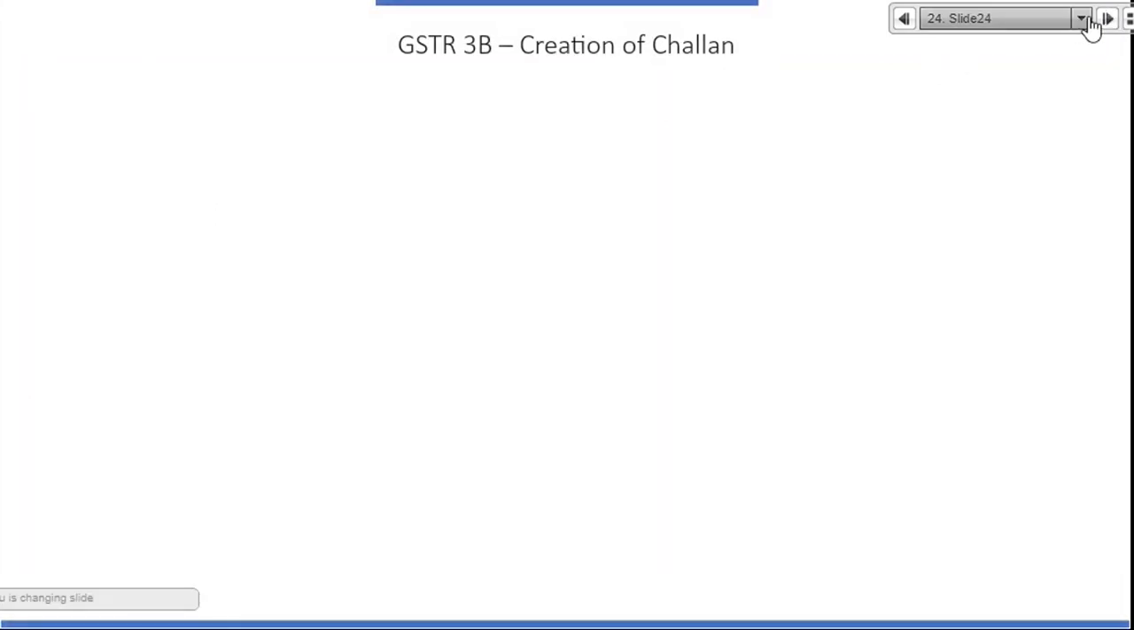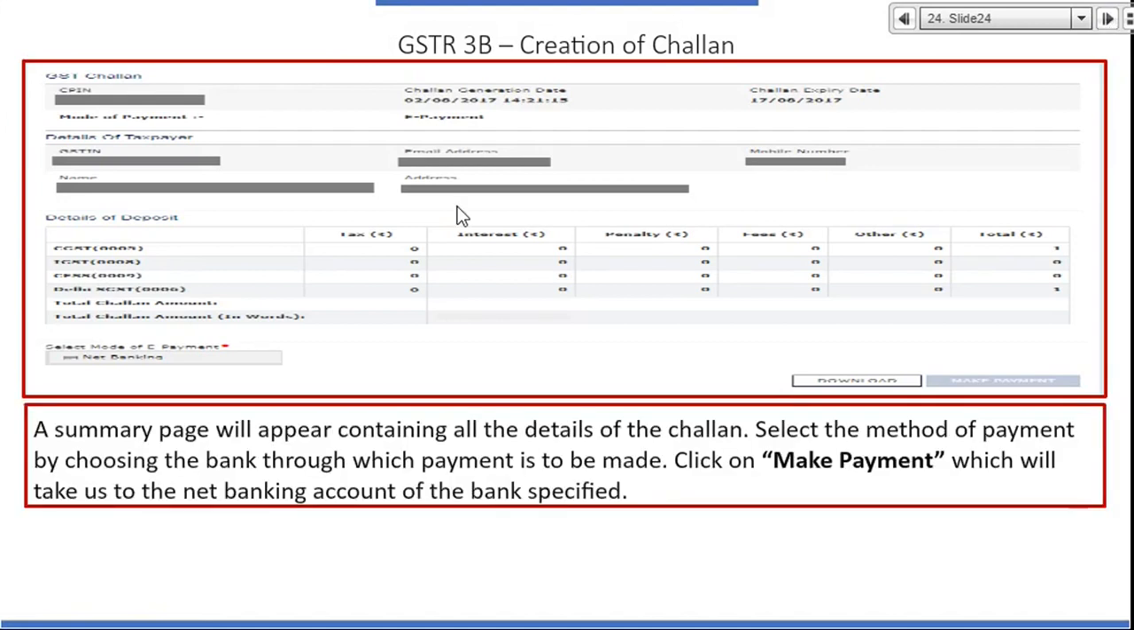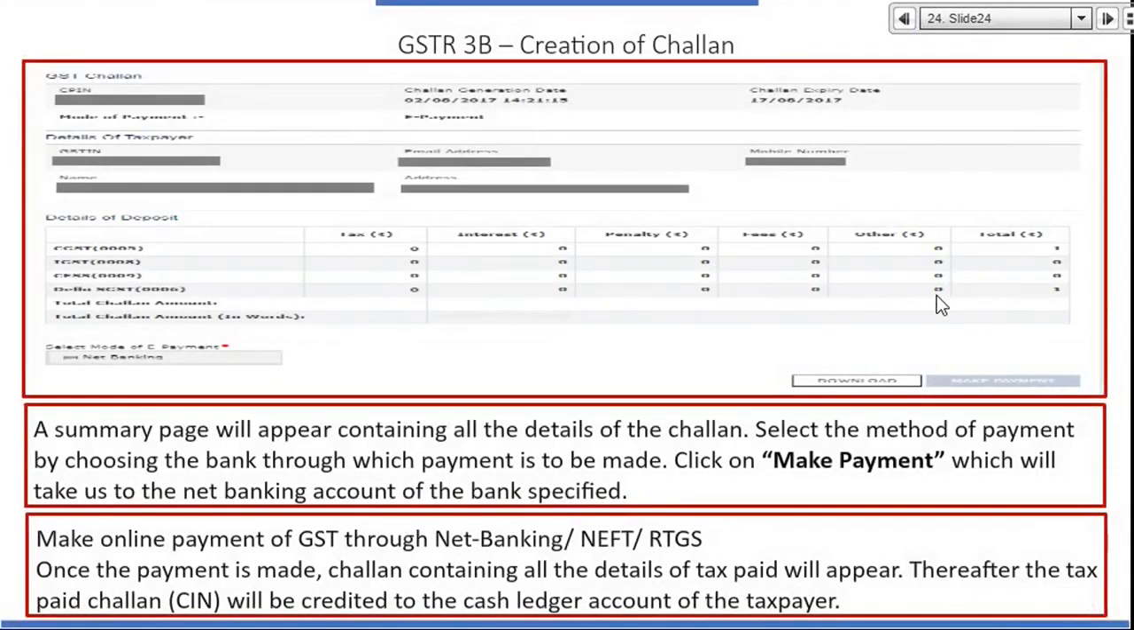See here, challan will get generated, right? And then a summary page will appear to make the payment. And once you click on it, it will go to the interface of net banking, and then through net banking you can pay. Once you make the payment, the amount will appear in the cash ledger. I'll come to the adjustment part.